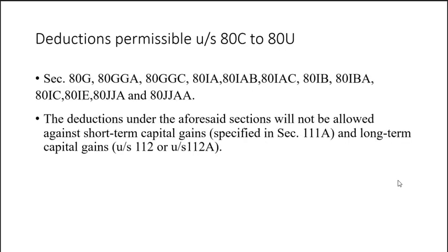From the gross total income, deductions permissible under section 80C to 80U shall be deducted, and the balance shall be the total income of the firm. Only the following sections, that is 80G to 80JJA, are permissible in case of partnership firm. The deductions under the aforesaid sections will not be allowed against short-term capital gains and long-term capital gains.